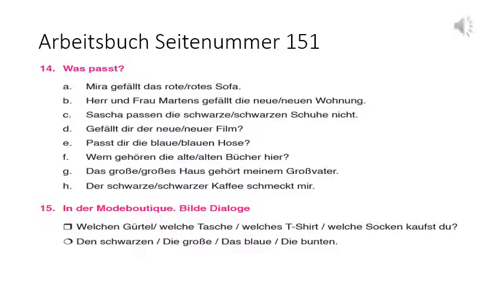B. Herr und Frau Martens gefällt die. Whenever die is there, you need to check whether the noun is singular or plural. If the noun is singular, you will use E ending. If the noun is plural, you will use En ending. Wohnung is a singular noun, so you will write neue Wohnung. C. Sascha passen die. Once again die is there, you need to check whether the noun is singular or plural. Here the noun is Schuhe, which is plural. So if the noun is plural, you need to add En. So schwarzen Schuhe nicht.